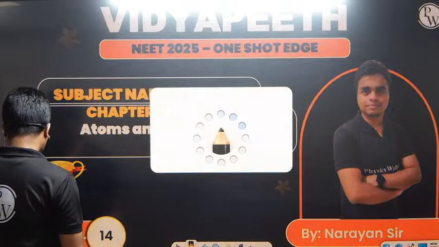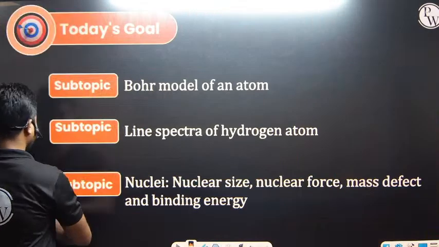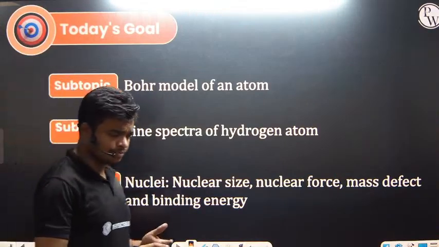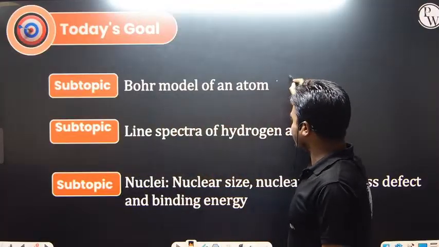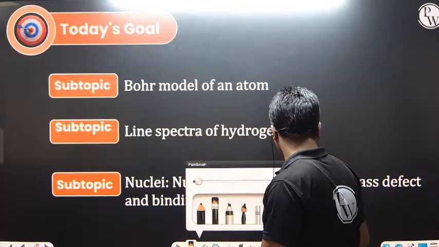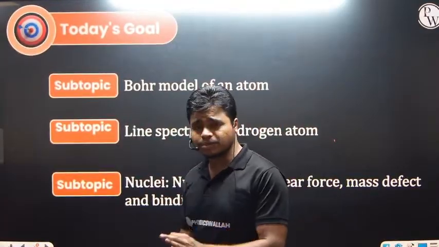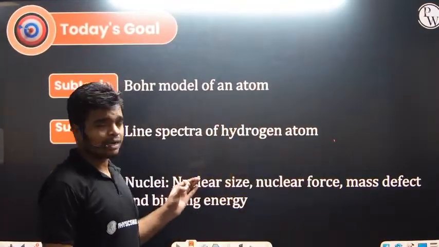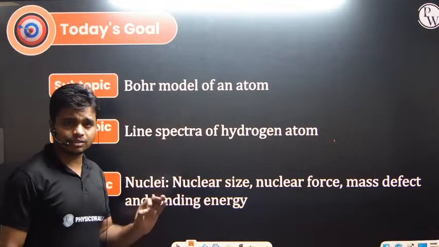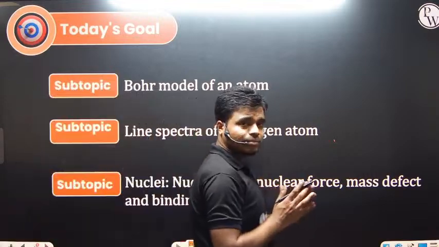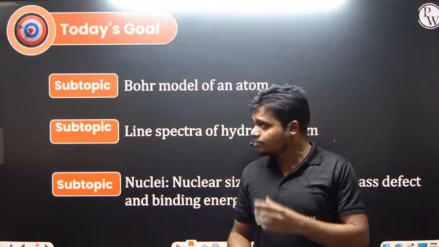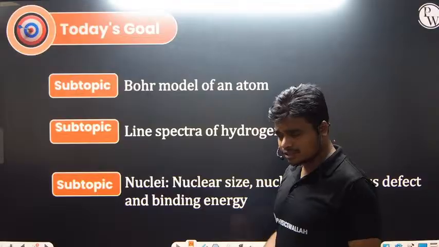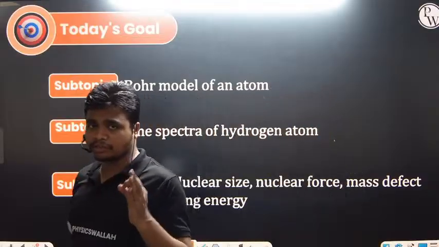So let's discuss what are the things that we are going to discuss in this. First one is the Bohr model of atom. The maximum number of questions is asked from the Bohr model of atom, and second is the line spectrum of the hydrogen atom. In the line spectrum we have the Lyman series, Balmer series, and then Paschen, Brackett, Pfund and Humphreys. Those are what we define as the line spectrum of the hydrogen atom. In the Bohr model of the atom we will be discussing the three postulates of Bohr.